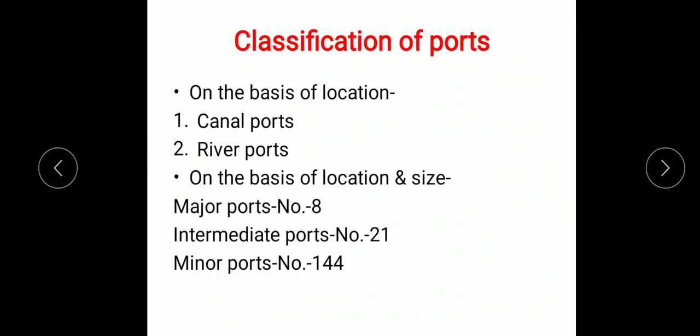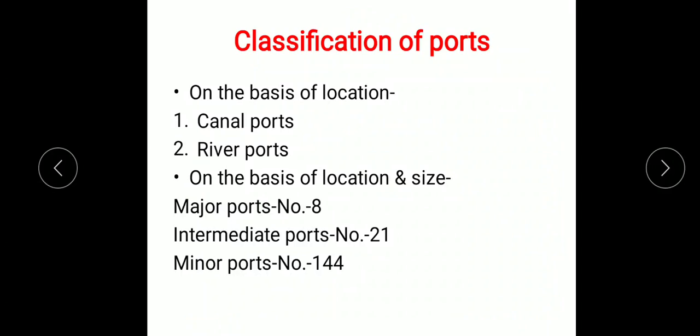Classification of ports: basically, ports are classified on the basis of location, and on the basis of location and size. On the basis of location there are two types of ports. First is the canal port and second is the river port.